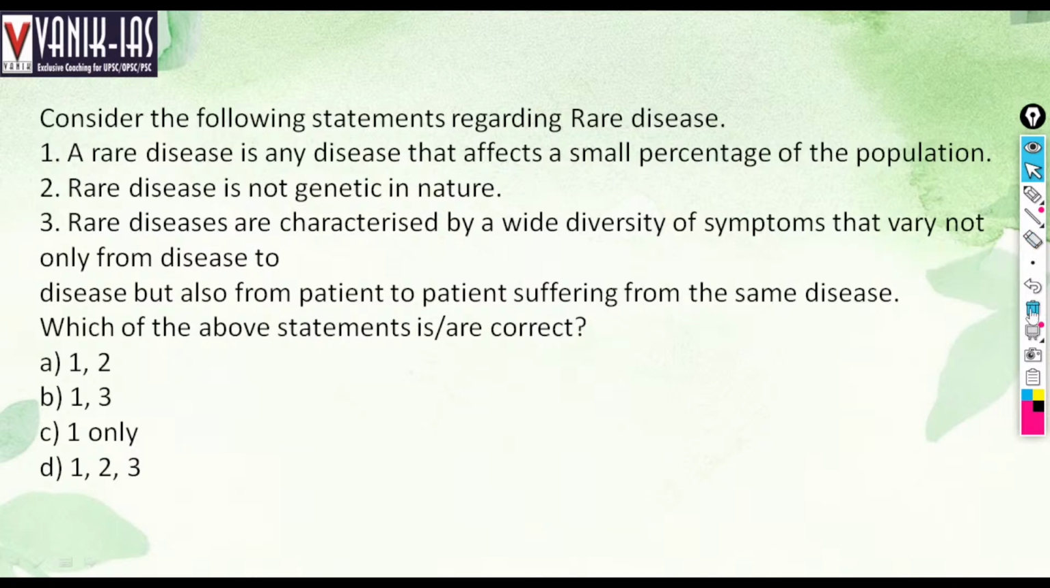And rare diseases. What are rare diseases? A rare disease is any disease that affects a small percentage of the population. It is not genetic in nature. Rare diseases are characterized by a wide diversity of symptoms, which vary not only from disease to disease but also from patient to patient suffering from the same disease. Which of the following statements are correct regarding rare diseases?